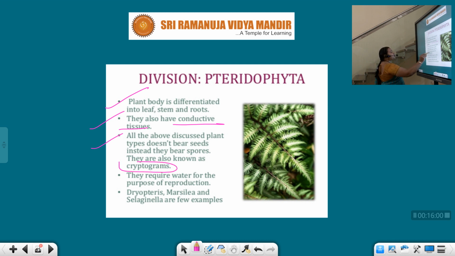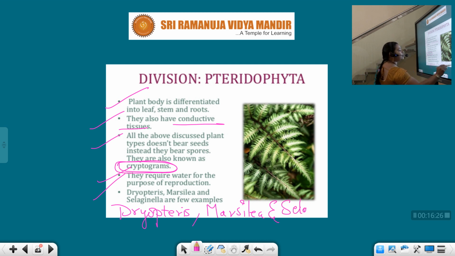They require water for the purpose of reproduction. Dryopteris, Marsilea and Selaginella are a few examples of pteridophyta. They have well differentiated body structures like roots, stem and leaves, and they have conductive tissue.